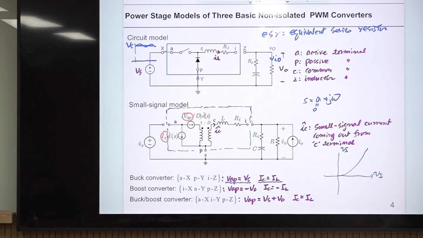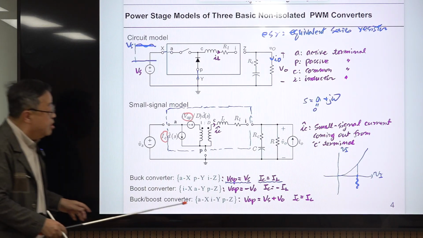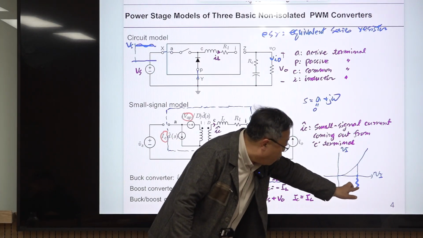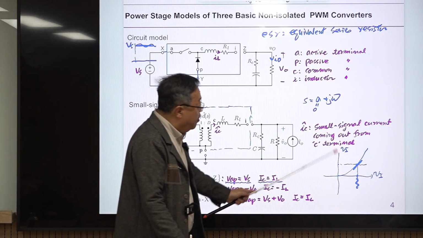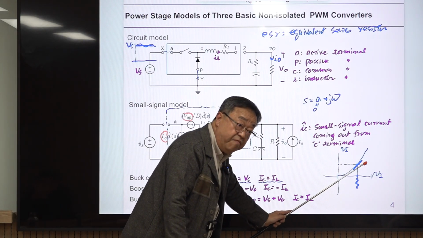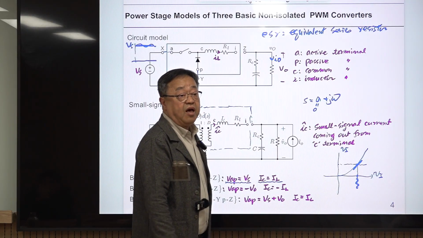Linearization means you assume the input is somewhere here, a DC input and an AC input put together, changing very little. Then you take the tangent line segment at this point, and you replace the nonlinear curve with this tangent line. That is called linearization.